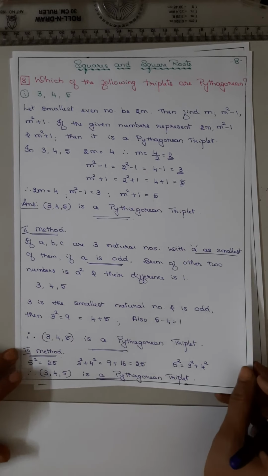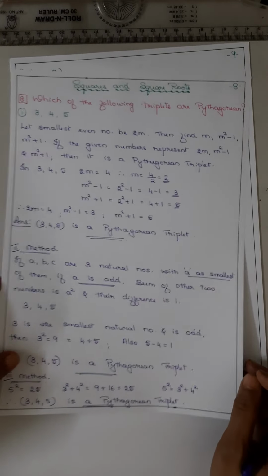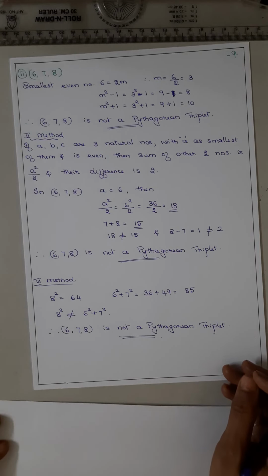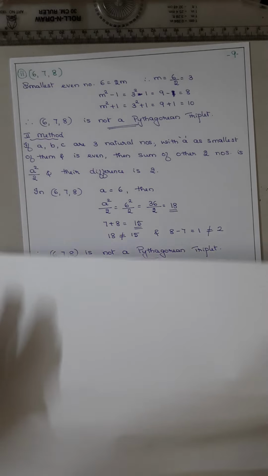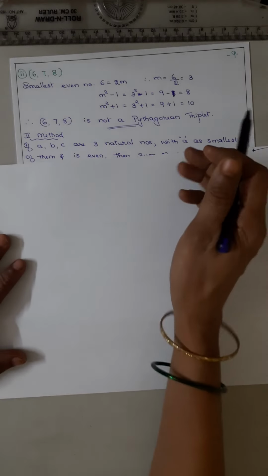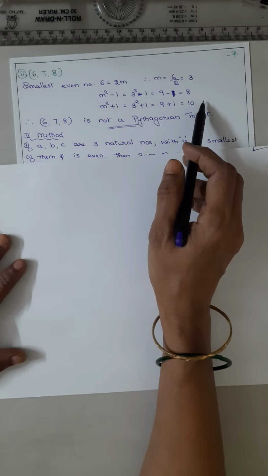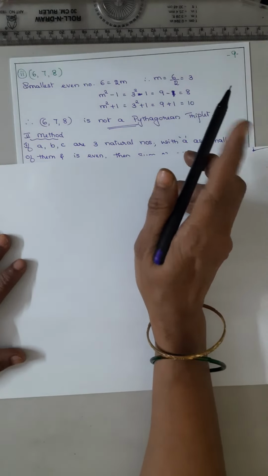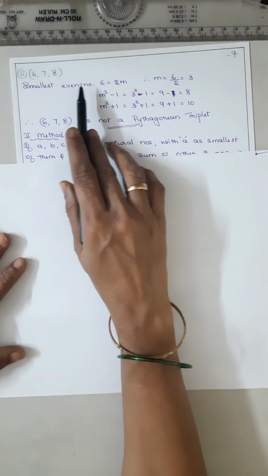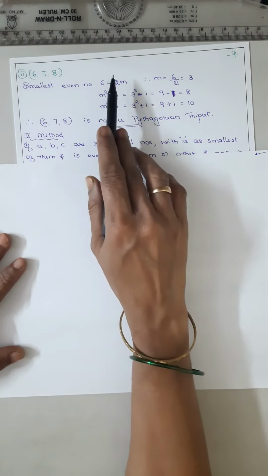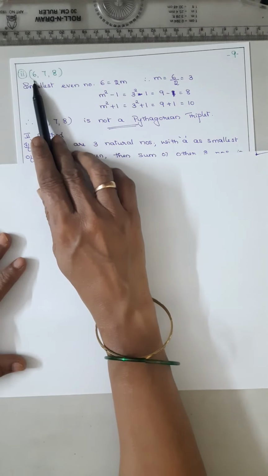Now coming to the second question in this, it is 6, 7, 8. Is it a Pythagorean triplet? So according to the first method, 2m, m squared minus 1, m squared plus 1. According to that, the smallest even number, what is it? 6, right, the smallest even number is 6.